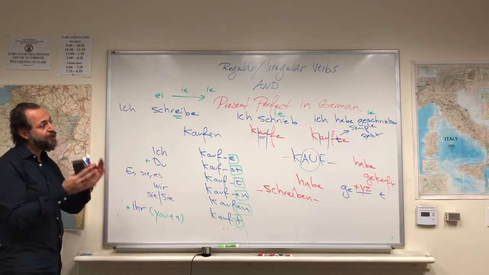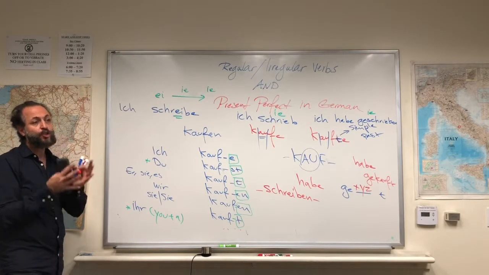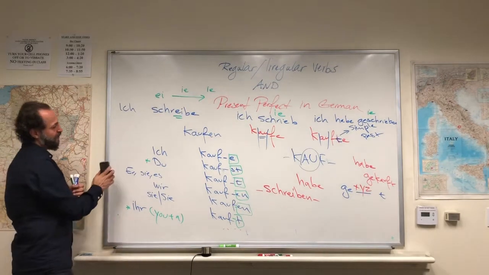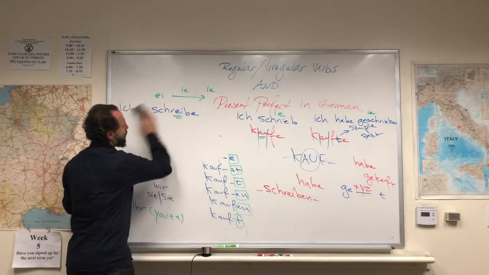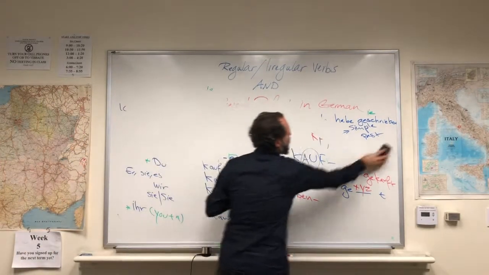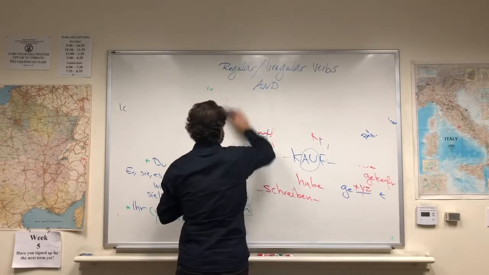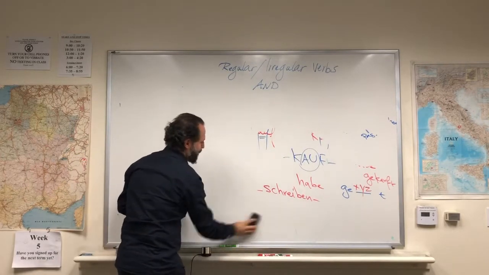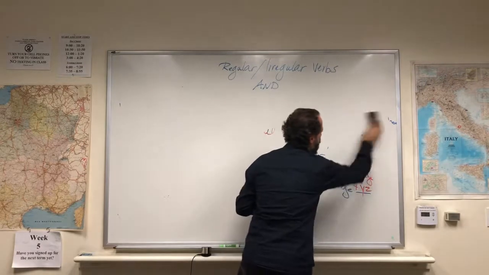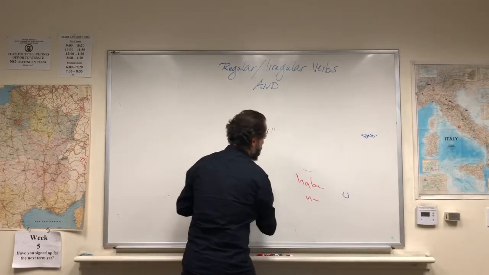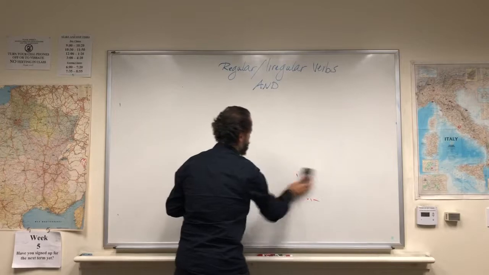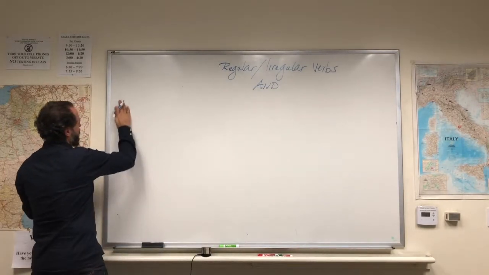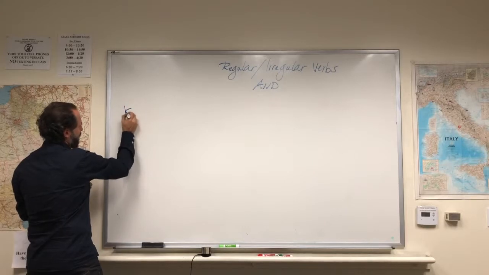I want to give you a very short introduction to the types of verbs in German before we go to present perfect. So we have the so-called regular verbs, right? As an example, I brought for you the verb kaufen.